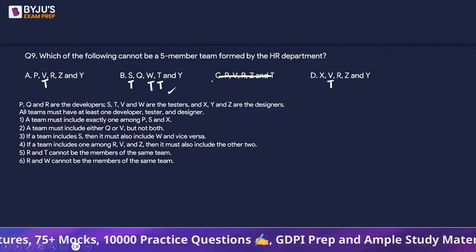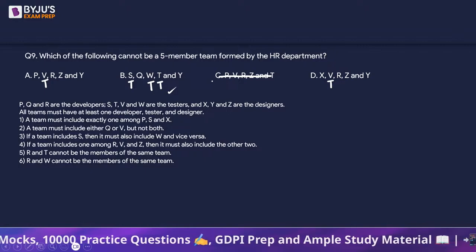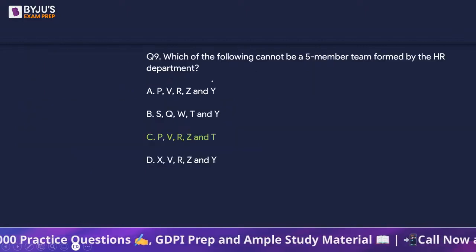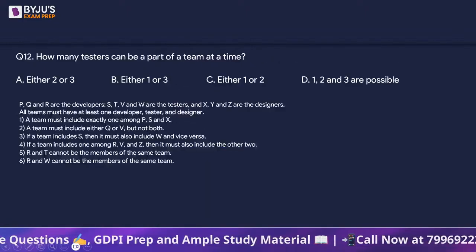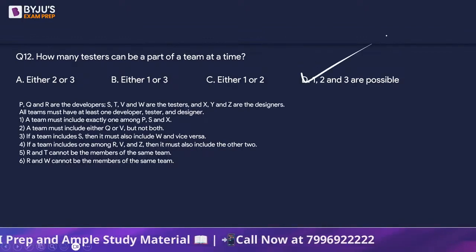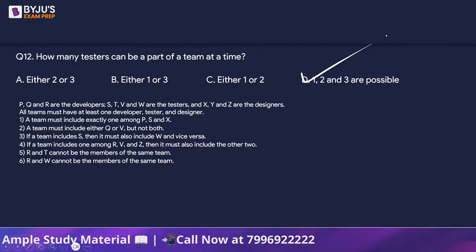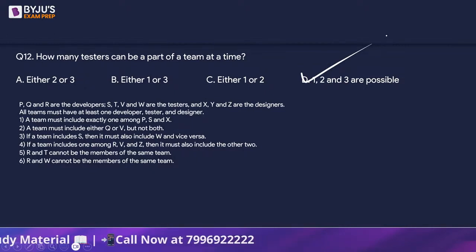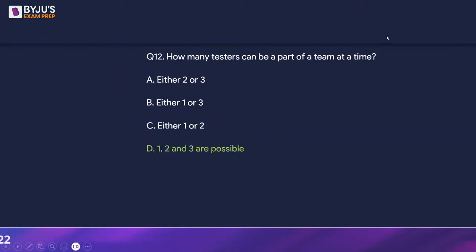Is 1 possible, or 2, or 3? See, the options already gave us the answers in 2 of the questions, right? So can we say we can have 1, 2 and 3, all are possible? We can have 1 tester in the group, 2 testers as well as 3 testers. It will save us a lot of time here, isn't it? So 1, 2, 3 all are possible.